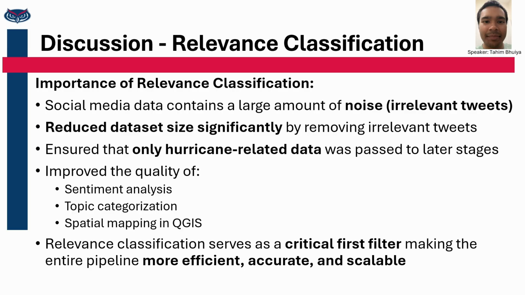So this allowed us to focus our analysis on the most meaningful content that we had. As a result of this, only the hurricane-related data would be passed on to the later stages of our subsystems. So this will improve the overall quality of our downstream analysis, including sentiment analysis and topic categorization, and even spatial mapping using QGIS, since we will only be focusing on the relevant data.